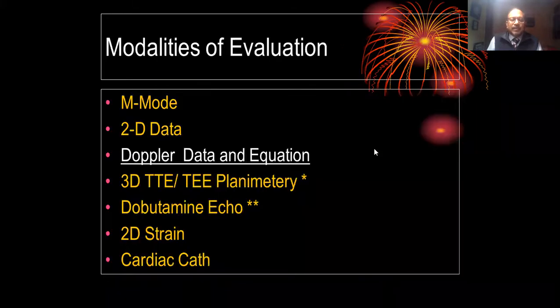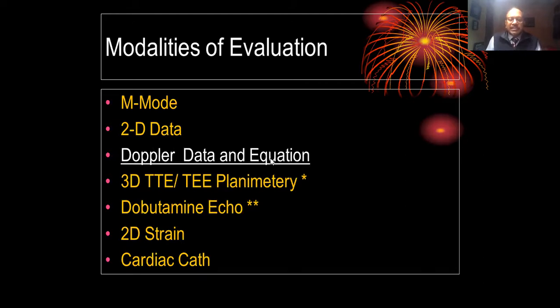Let's take one by one. What are the modalities for evaluation? We are going to see M-mode, 2-dimensional data, Doppler data, and equations. That is the most important thing for any evaluation of aortic stenosis as of today.